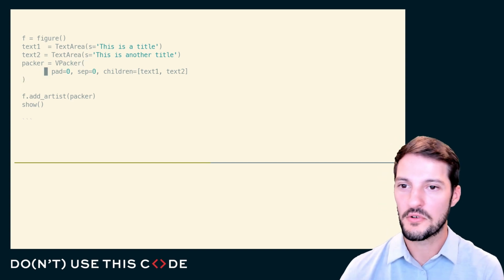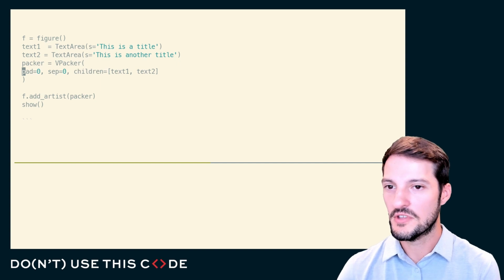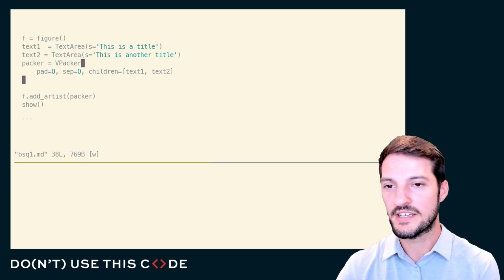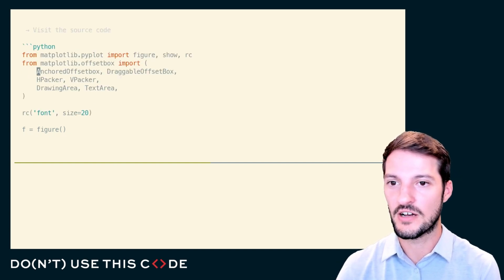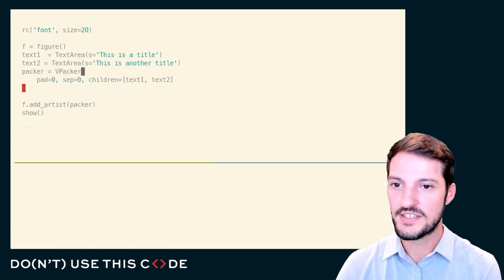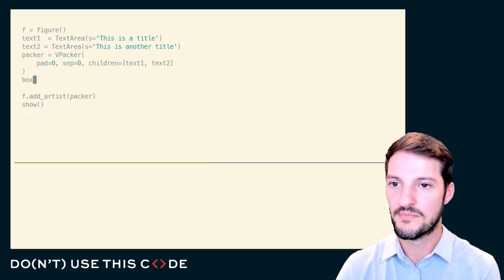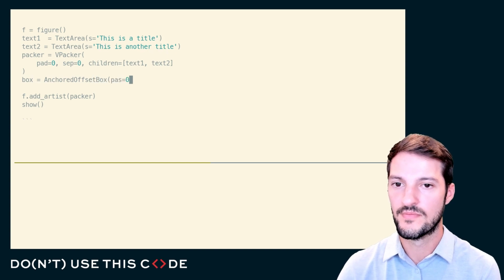Well, looking through a little bit more matplotlib, you'll note that when they create their legend, they insert the vpacker into yet another object, into this anchored offset box. And so I'll just need to wrap that one more time. And this also inherits from the same area. So it takes a child, that's the packer. And then now let's go ahead and try adding this box.